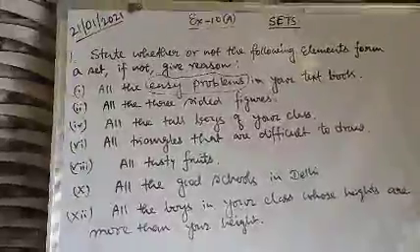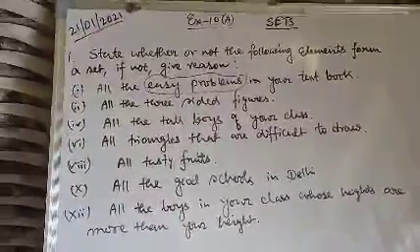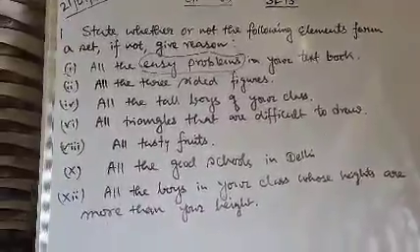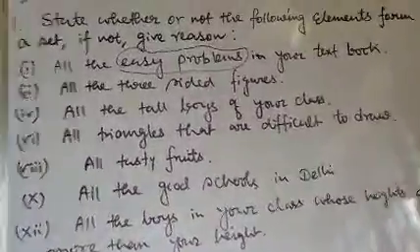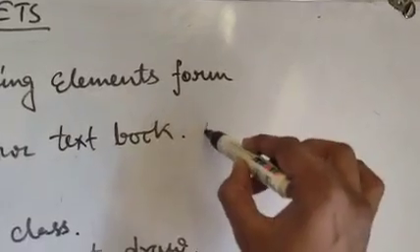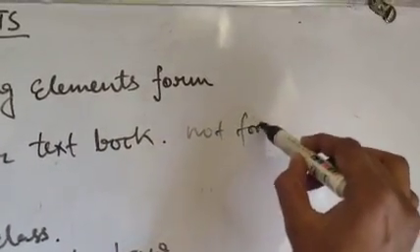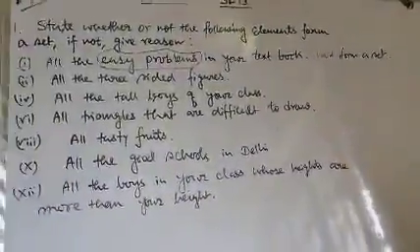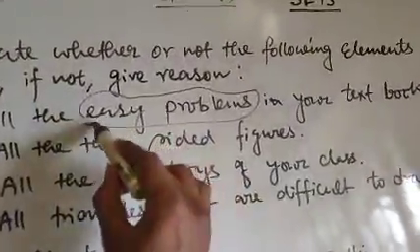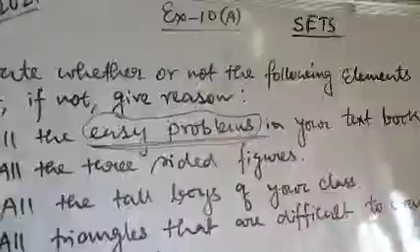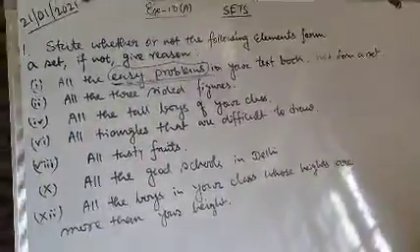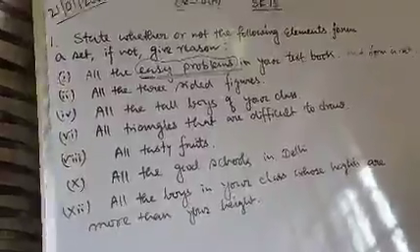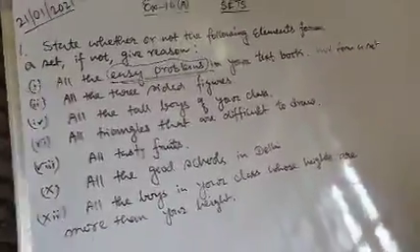So the question is, all the easy problems in your textbook. Here the elements are easy problems, and we have to answer whether this statement will form a set or not. Now see, the statement will not form a set. What is the reason behind it? It will not form a set because the element is easy problems. The problems that are easy for you might not be easy for others.